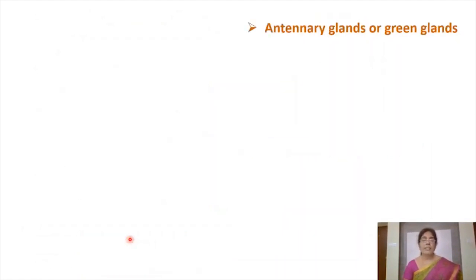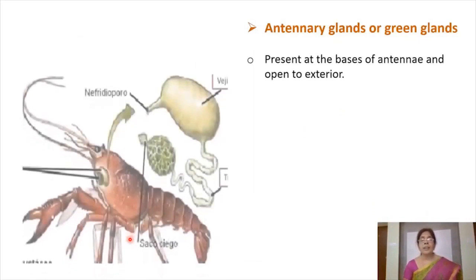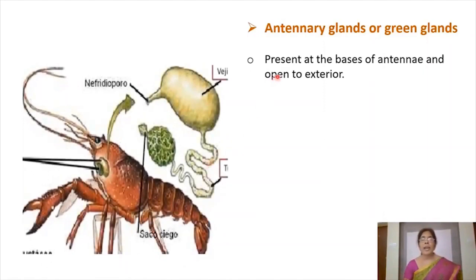Next type of excretory organs are antennary glands or green glands. మనకు పేరులోనే ఉంది antennary glands అని. So these glands are found at the bases of antennae. So antennae bases దగ్గర ఉంటాయి. So the name antennary glands is given, and they open to the exterior.